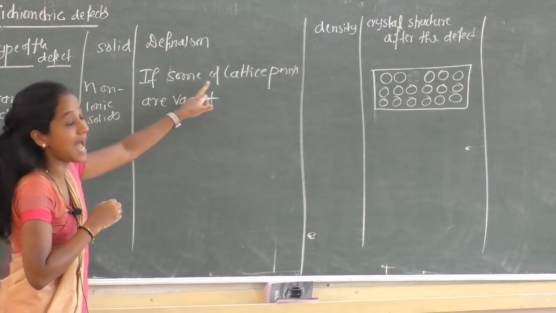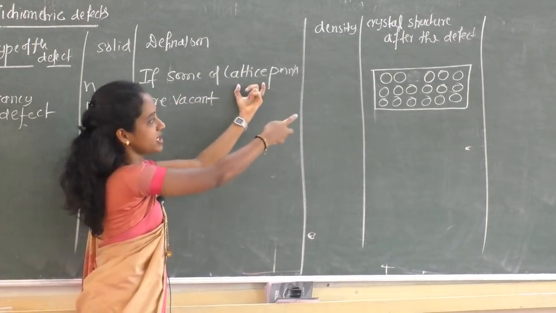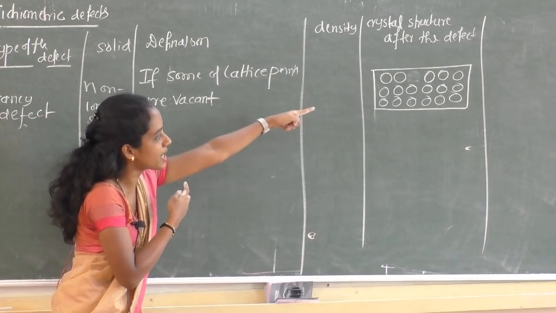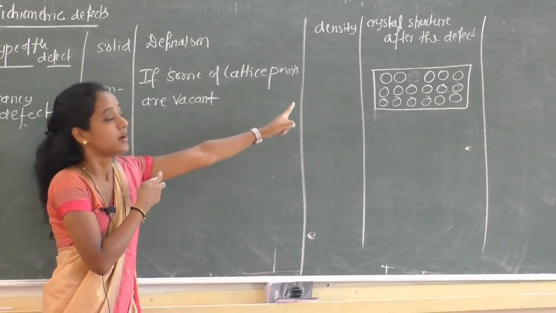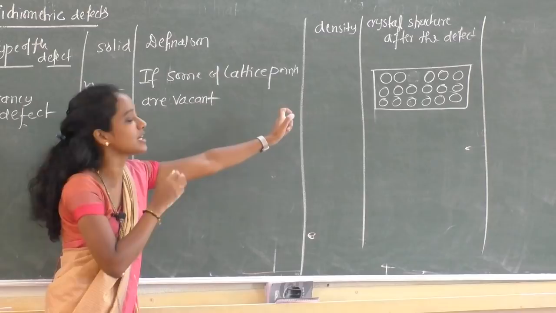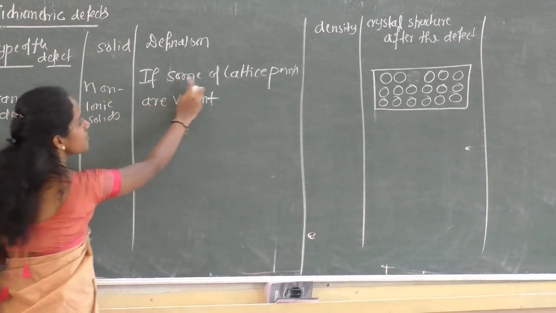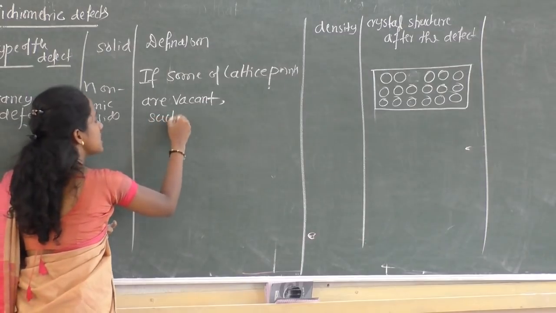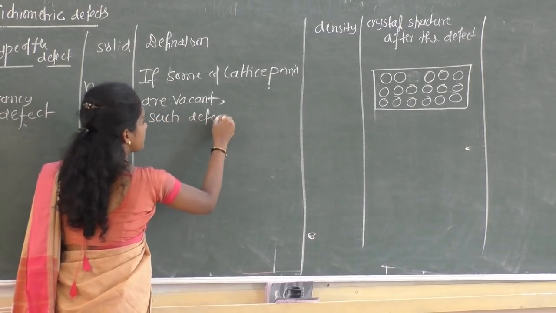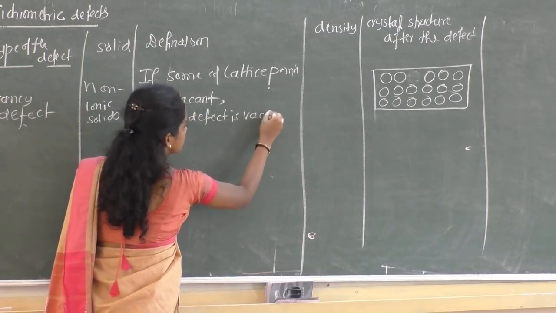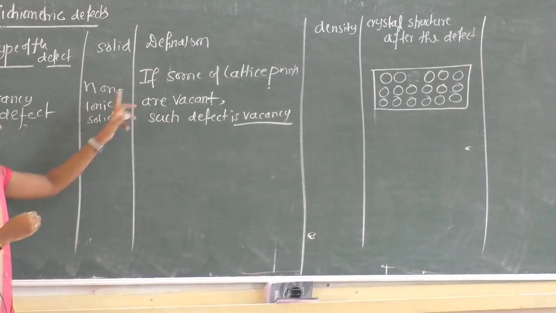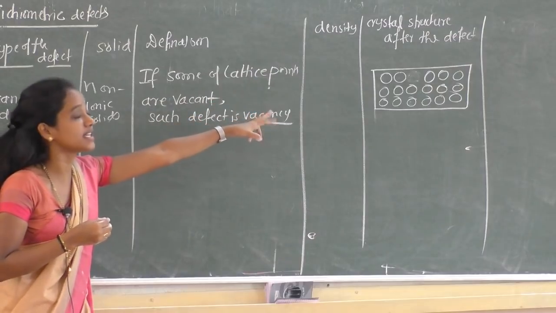If some of the lattice points, which contain particles, at the normal, original position, if the particle disappears, if some of the lattice points are vacant, then such type of defect is vacancy defect. Clear?